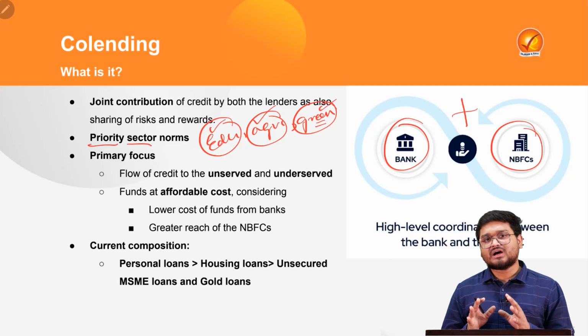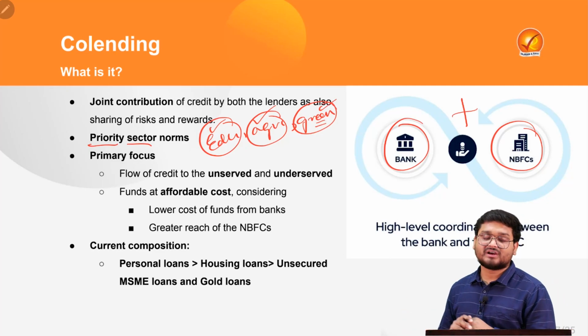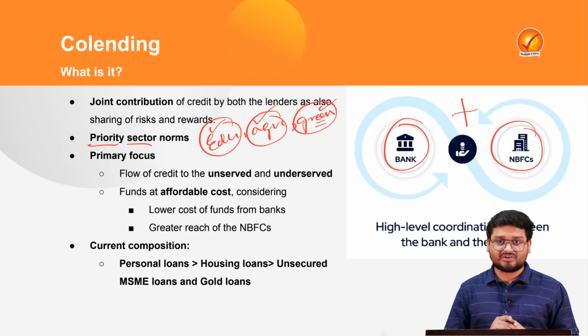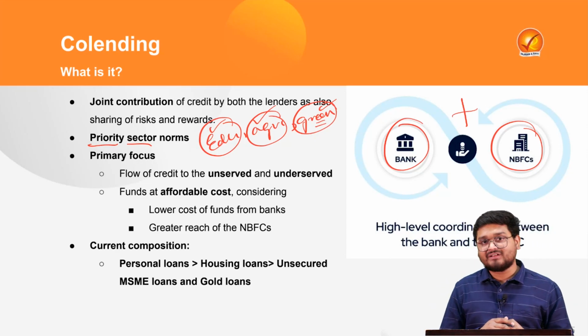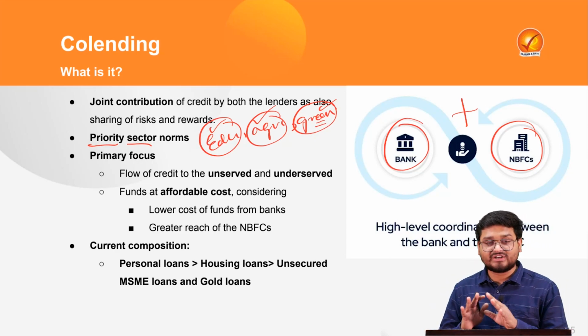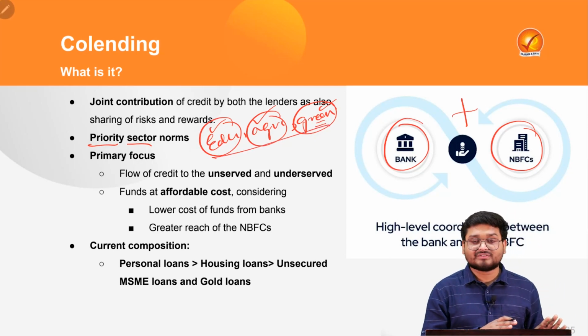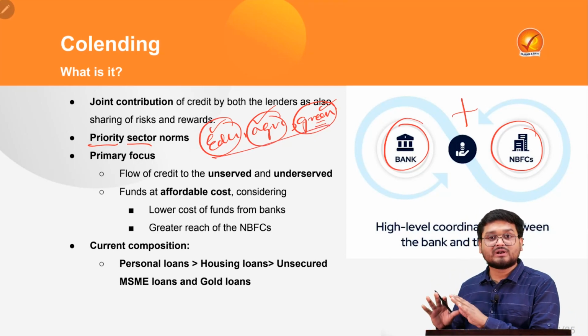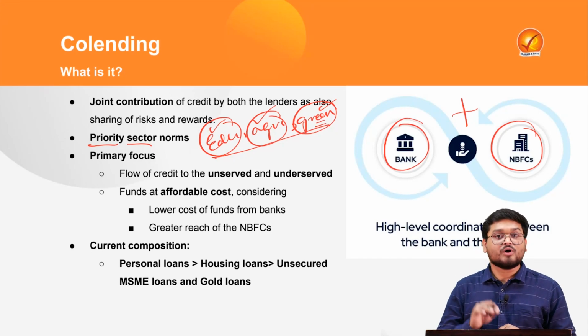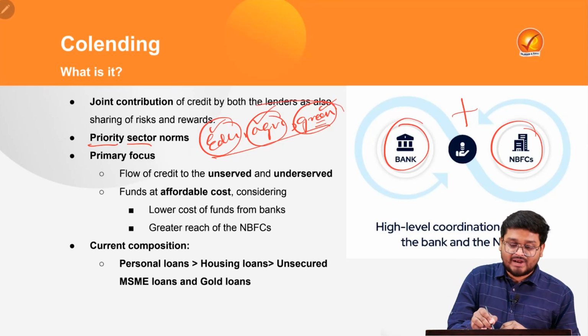That is why the RBI has told the banks to give loans to these sectors. Commercial banks have to give 40% of their entire loans to these sectors. Small finance banks and regional rural banks have to give 75% of their loans to these priority sectors.